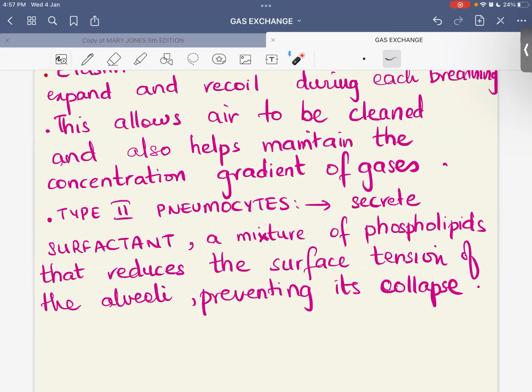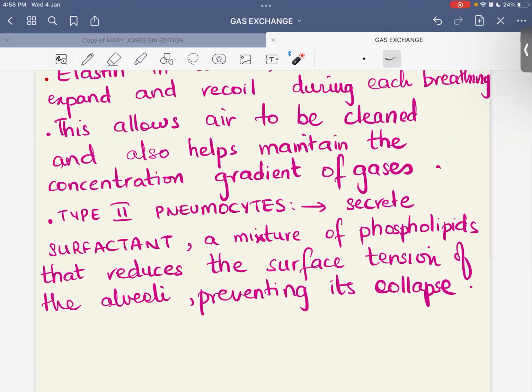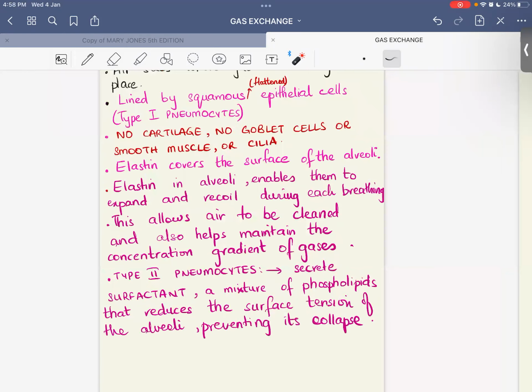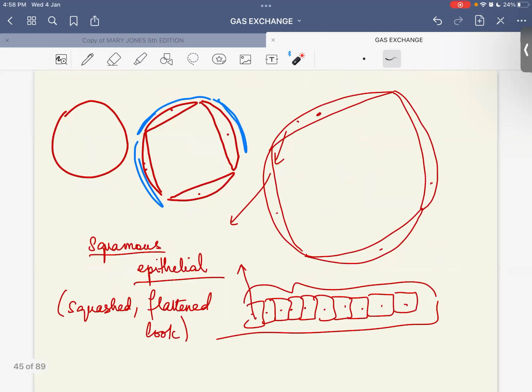Aliya, is this making sense? Miss, I didn't get this last part about the surfactants. Look, this is the alveolus, right? The main cells of the alveoli are the type 1 pneumocytes. Besides these type 1 pneumocytes, the alveoli also have type 2 pneumocytes.